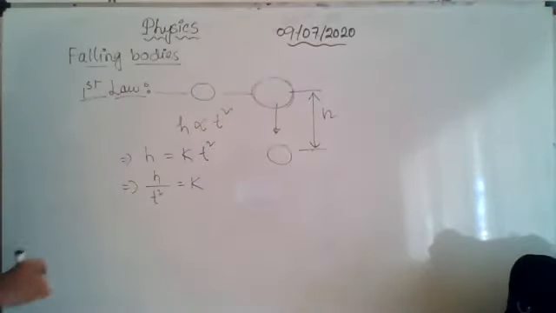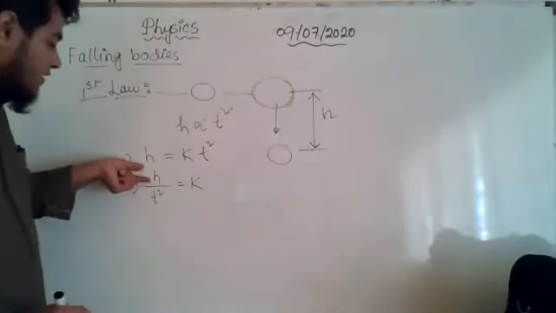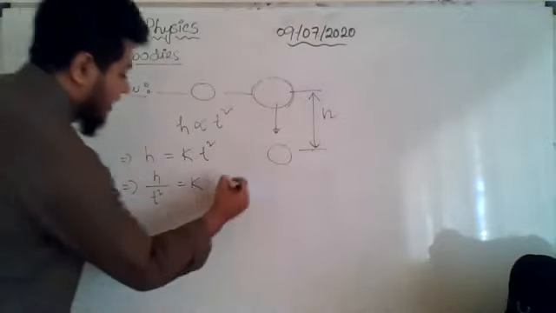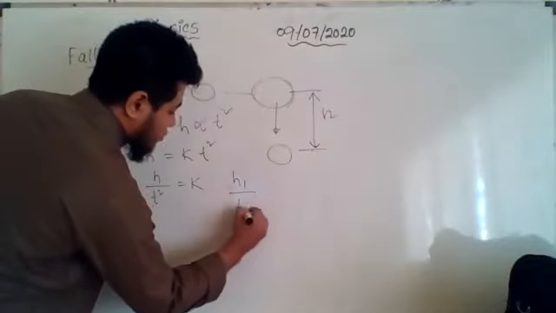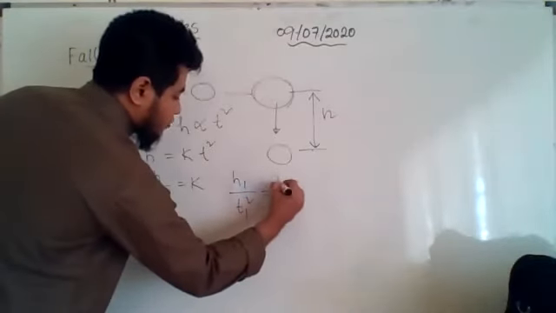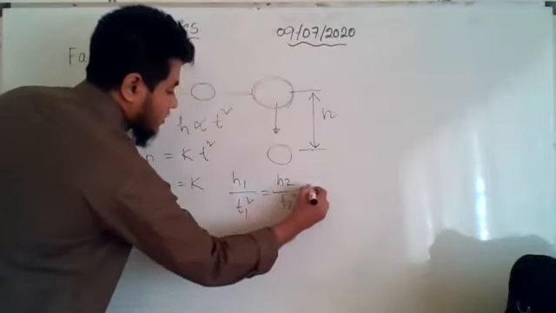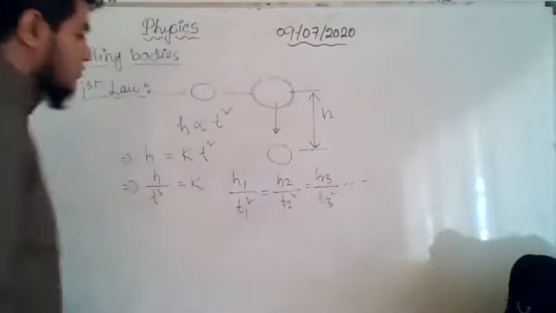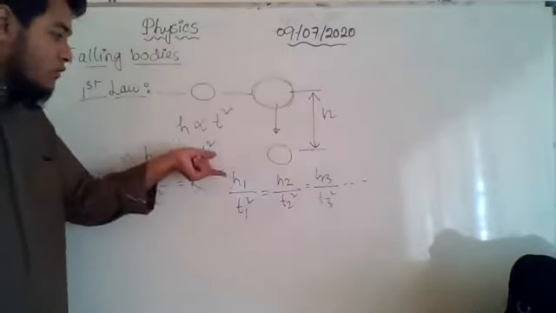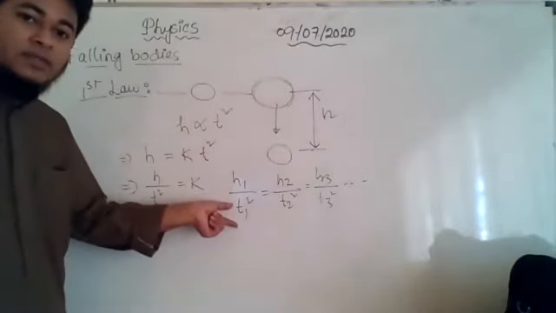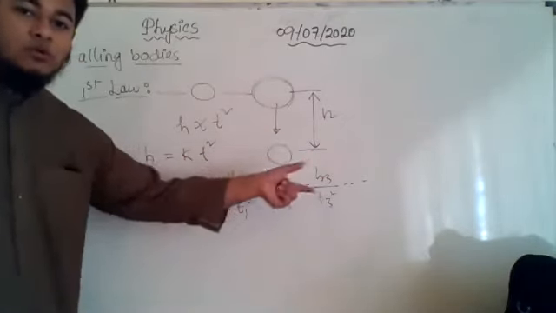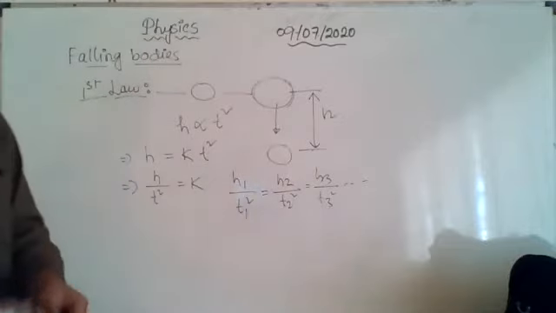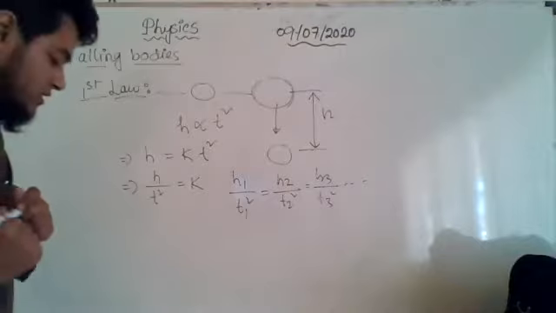Now from here we can see that the ratio of the covered distance and the square of time is constant. So from here I can write h1 by t1 square should be equal to h2 by t2 square should be equal to h3 by t3 square, and we can continue, right? So the ratio of the covered distance and the time square will always be a constant, and they are equal to each other. So using this equation also, we can solve several numerical problems. Is it okay?